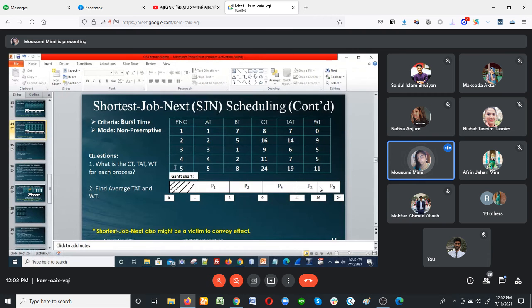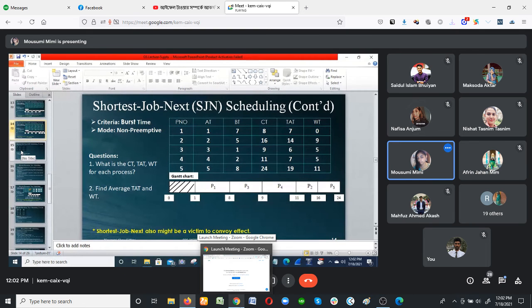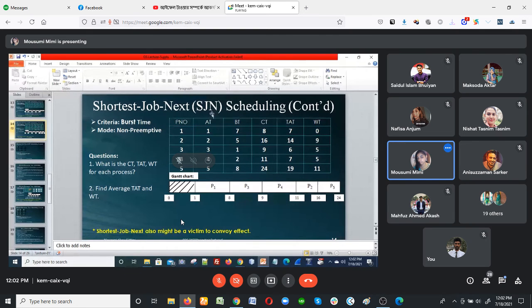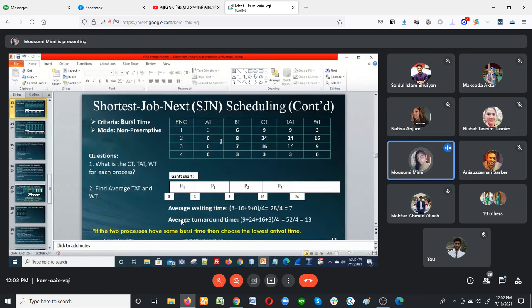So guys, in this example, do you have any question? Ma'am, will you repeat the whole thing, ma'am? See, in the previous one, the arrival time was the same. Whenever the arrival time is the same, your priority is the smallest process. Whichever process is smallest, you go for that process.